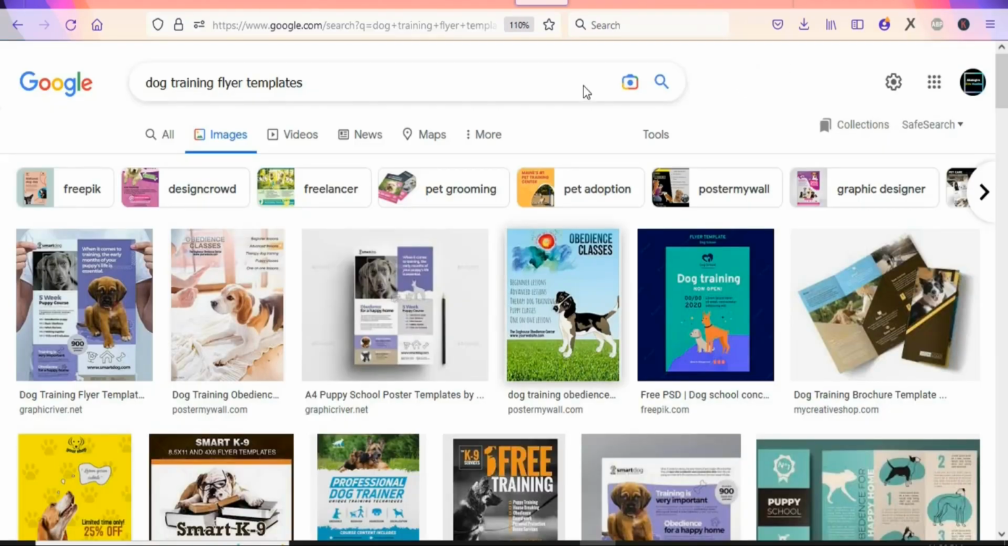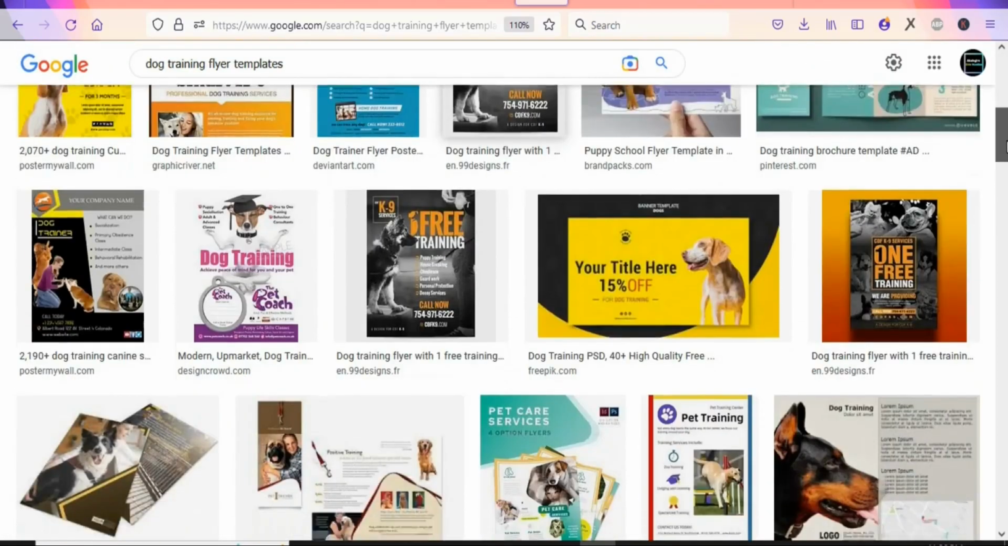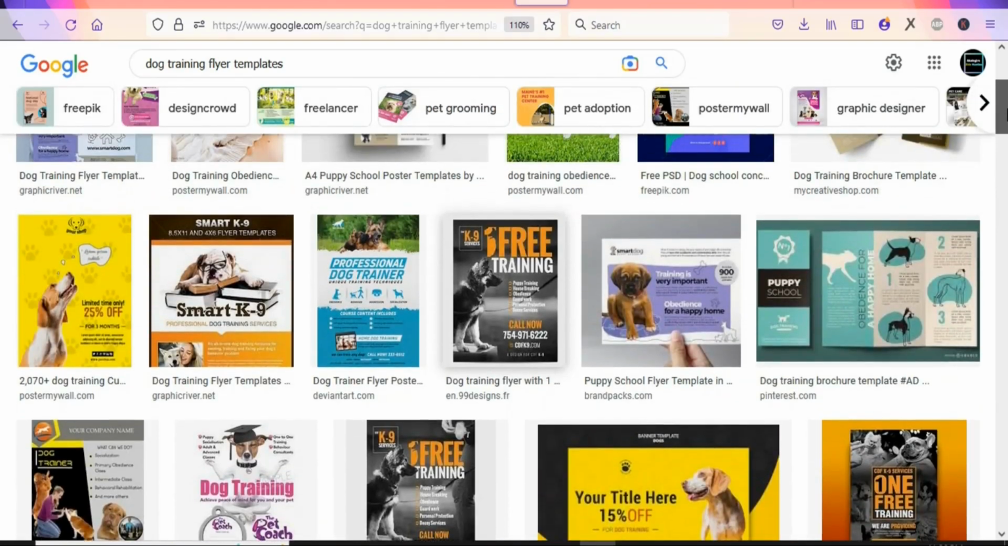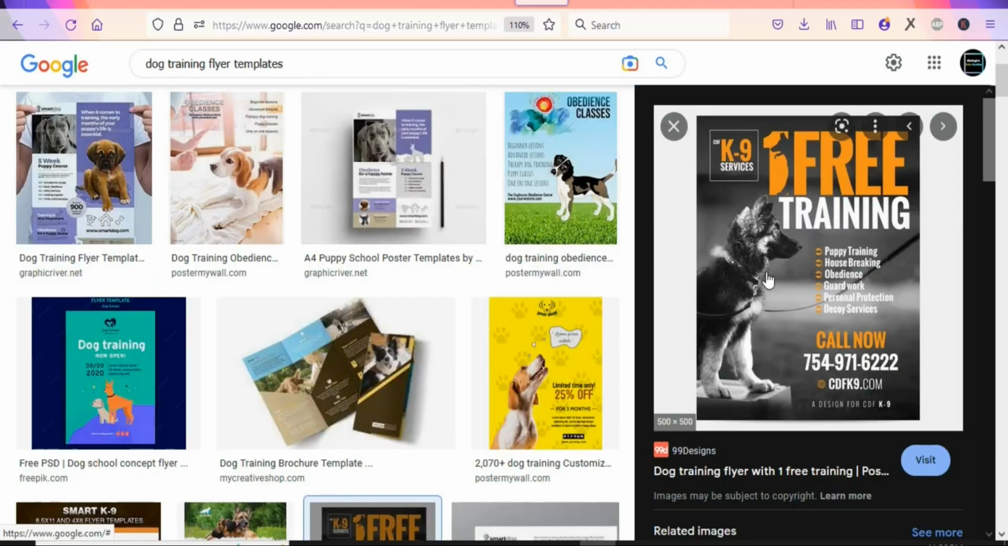So the next thing is that you are going to come on Google and then search for dog training flyer templates. Once you search for that, you can see a whole lot of different templates that you can use. You can see many of them that you can use. As I scroll, you can see a whole lot of dog training templates. So what you are going to do is select one of them. I just want to select this one right here. Just click on it. Once you click on it, you can see it has opened right here.